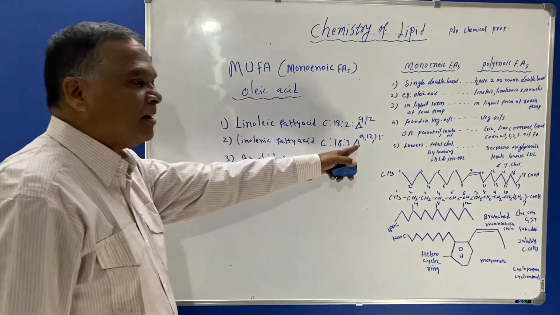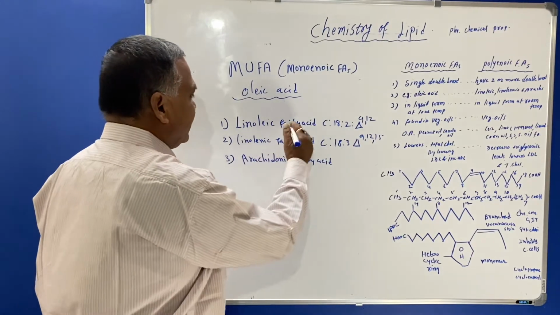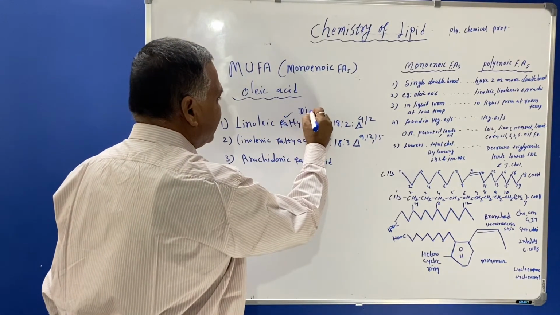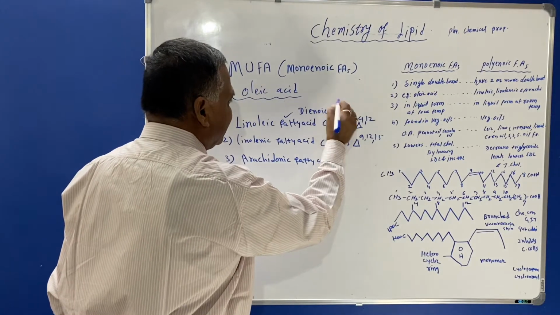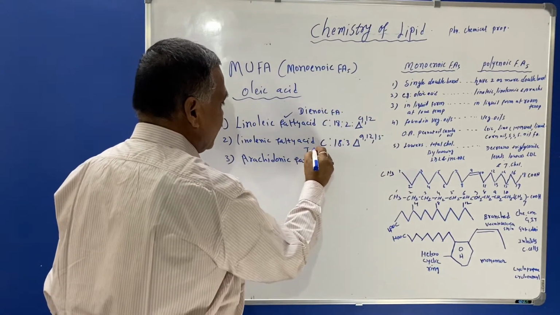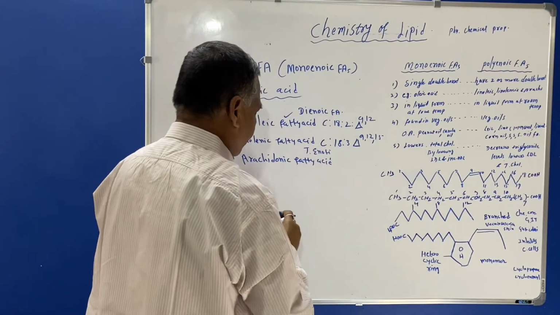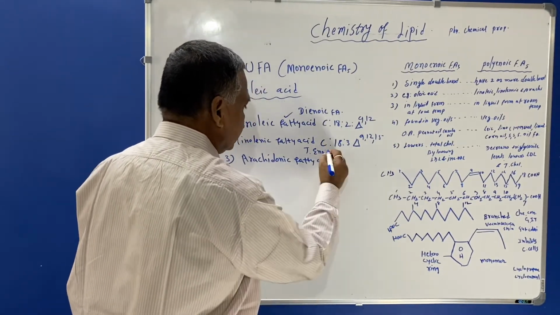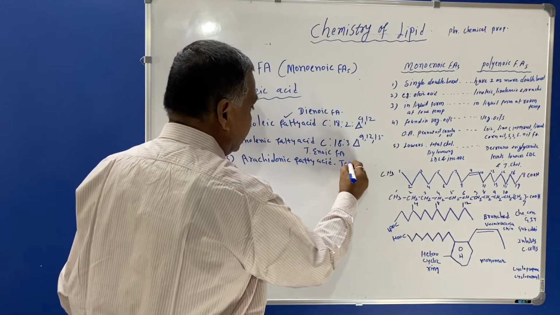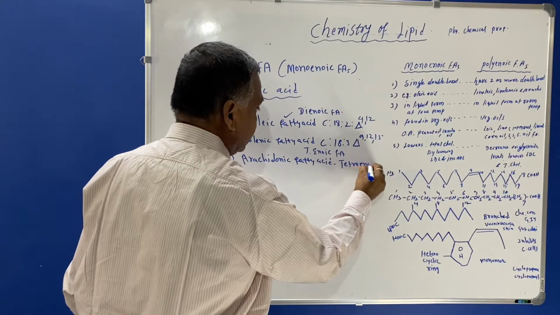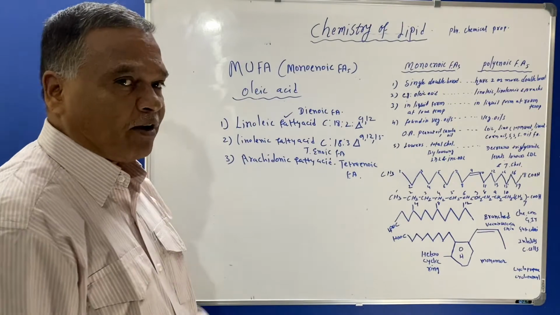So these are the three double bonds present, therefore it is said to be trienoic, and this is dienoic fatty acid. This is trienoic fatty acid, and this is tetraenoic fatty acid, meaning arachidonic acid will have 4 double bonds.